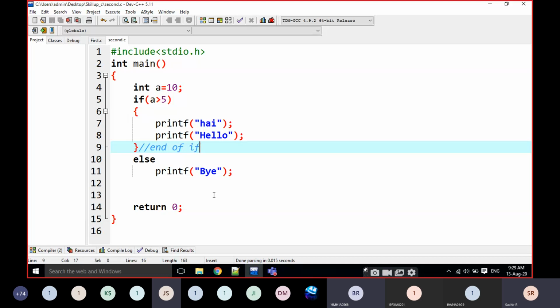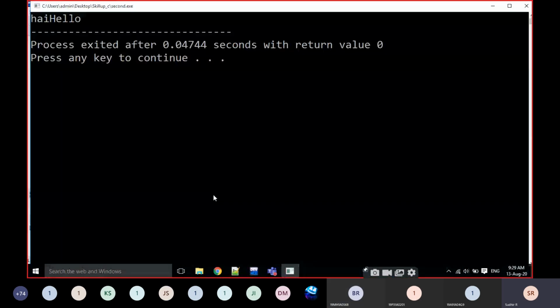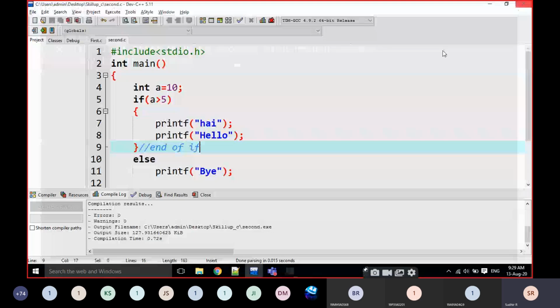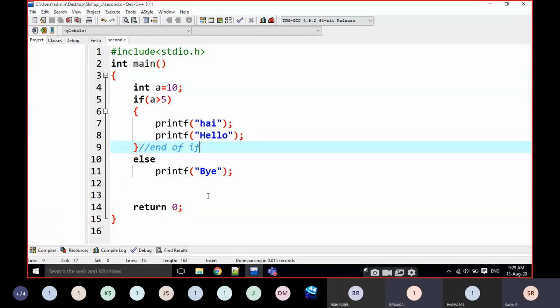Hi, hello is the output. If there are no curly brackets, we can write only a single line. Is it clear? Better not to write without brackets every time. Whether it is a single statement or multiple statements, just go for curly brackets.